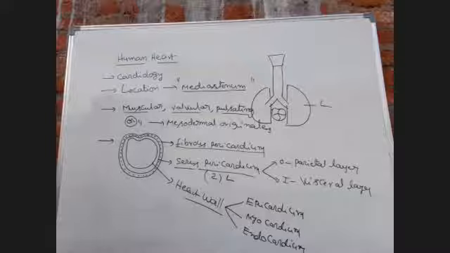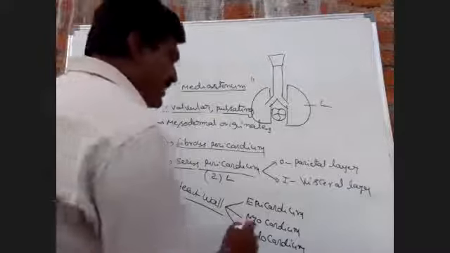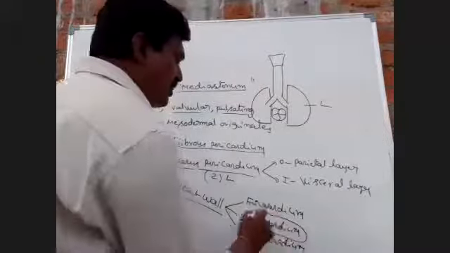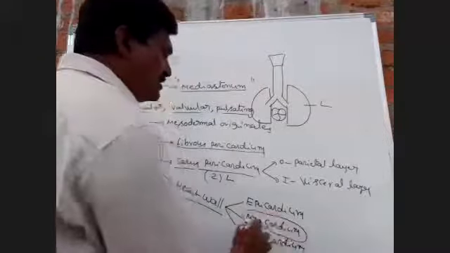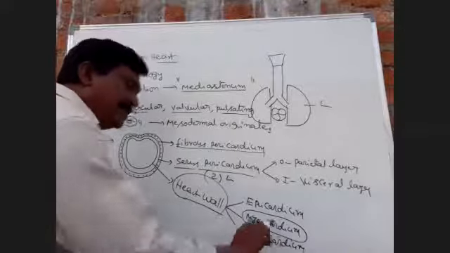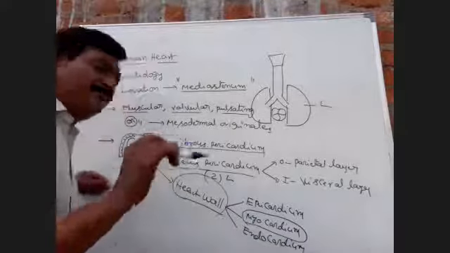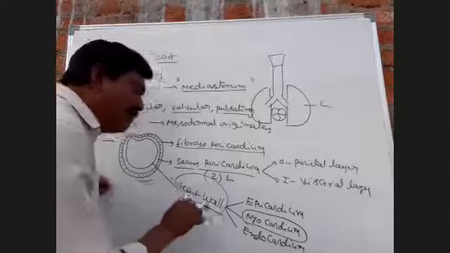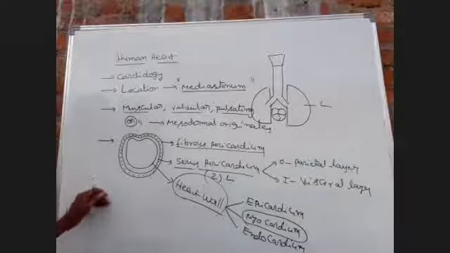So, in the heart wall, three layers are present. The middle myocardium is the most important layer in the heart wall.